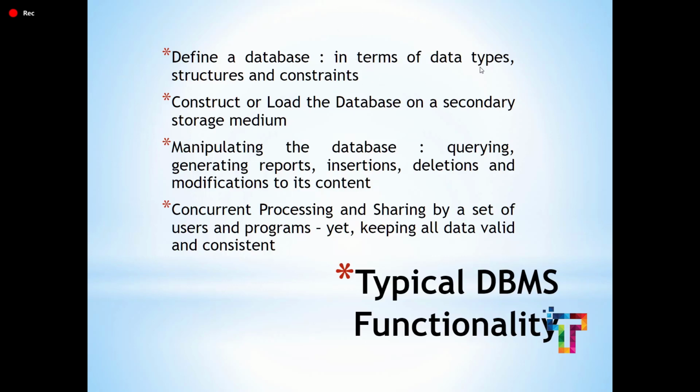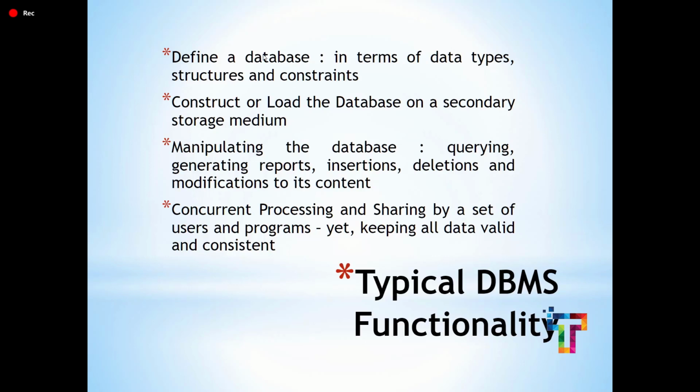Like which data type you are using. For example, name you are storing. Which data type is it? Name comes under character, right? And address is varchar, which means you can store both numbers and characters. Phone number is in the form of numbers, so it is a number data type.